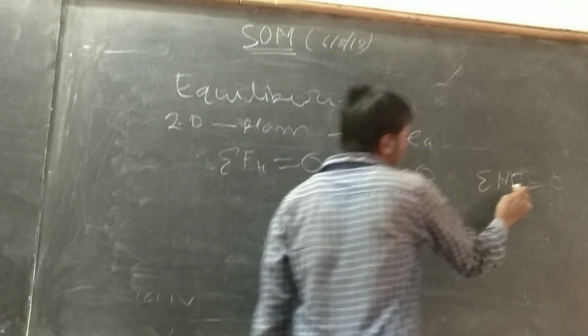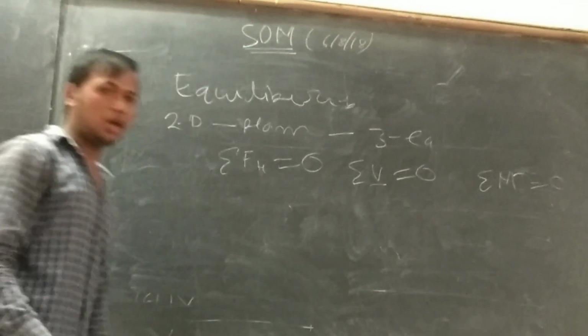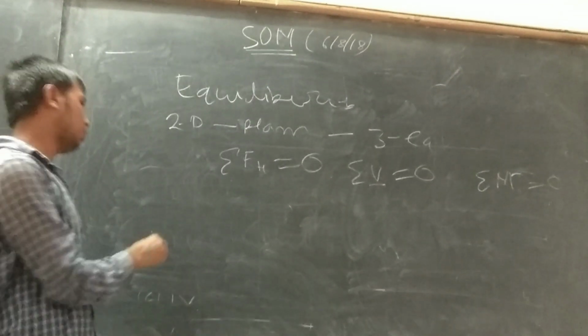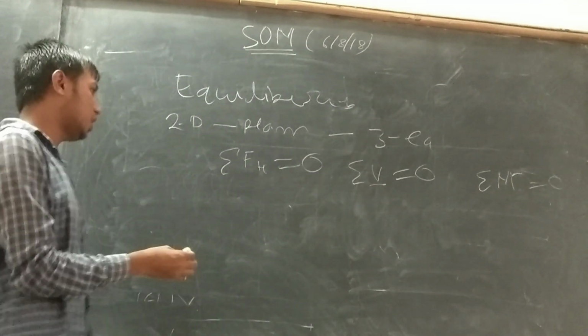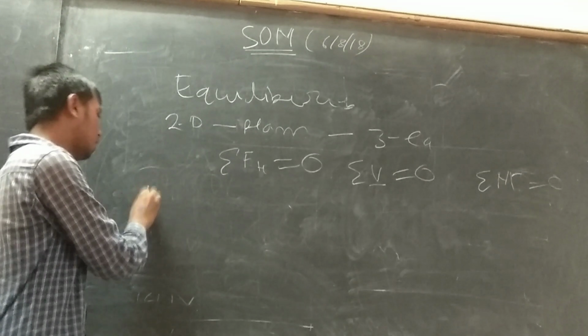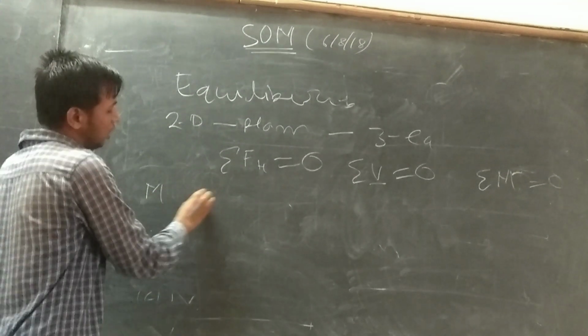What is a moment? Moment at any point is zero, for example at this point.